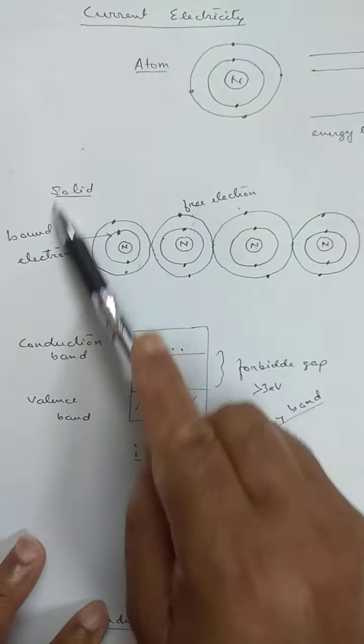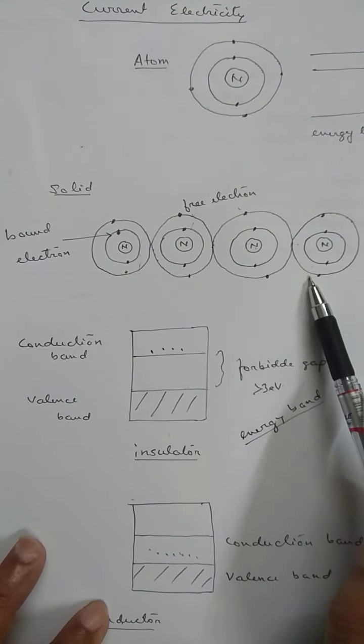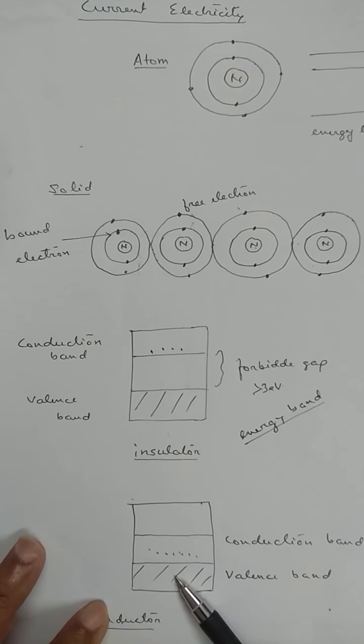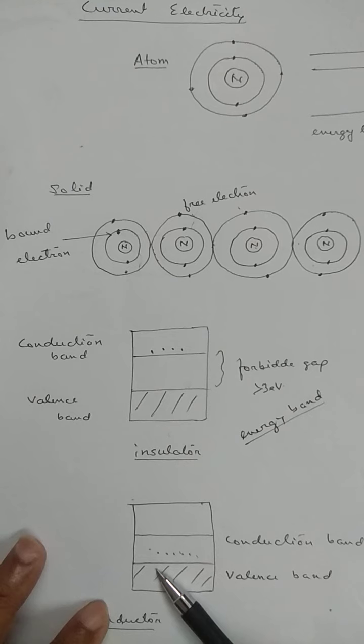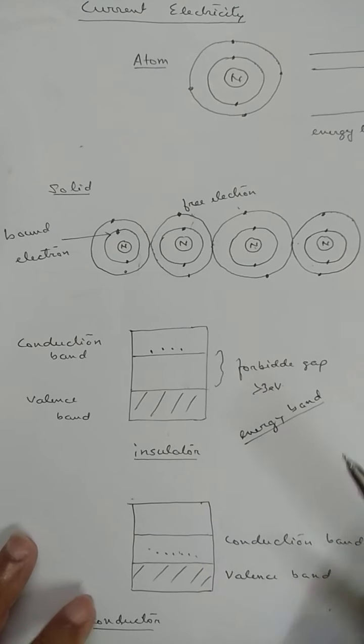I am imagining this concept myself, but you will not find this concept in the book. In the book, only this concept will be there: when temperature increases, electrons make the jump from valence band to conduction band. As a result, the number of free electrons increases.